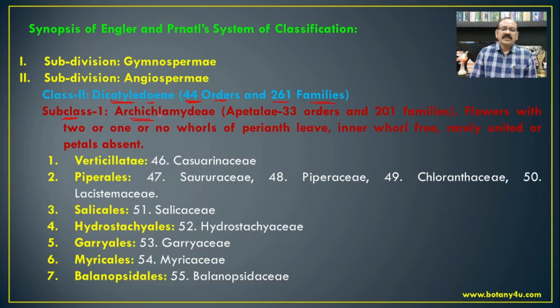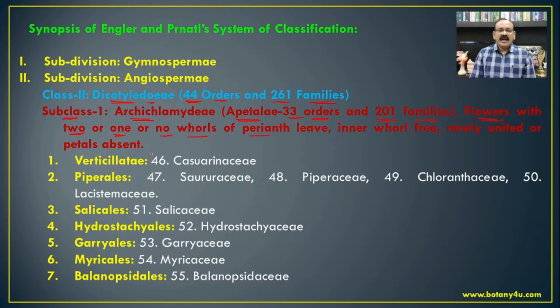The Archichlamydeae, also known as Apetalae, includes 33 orders and 201 families. If we see the characteristic features of this Archichlamydeae in the dicotyledons, we will find flowers with 2 or 1 or no whorl of perianth.